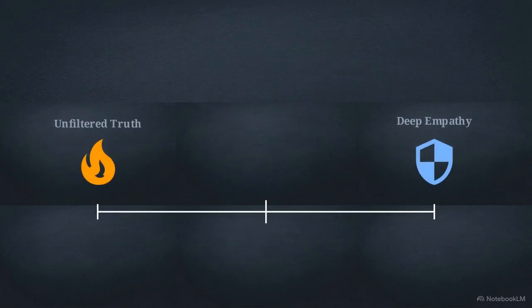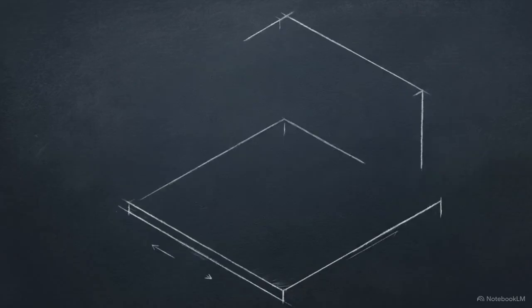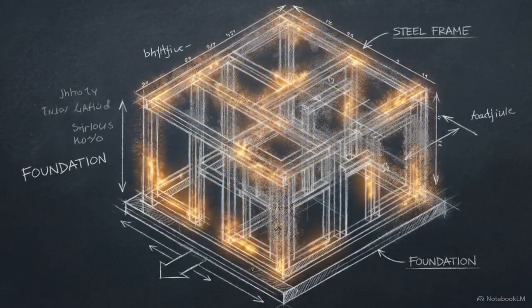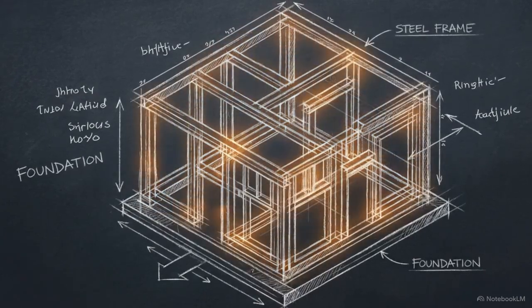This scale visualizes the Aristotelian golden mean, the precise center point between extremes. This friction is most visible when harsh, unfiltered honesty clashes with the deep empathy required to protect someone's emotional well-being. We resolve this conflict by identifying understanding as the calibrated midpoint between these 2 extremes. In this architecture, understanding uses objective truth to build the scene, establishing the facts, while tailoring the delivery to the specific needs of the other person.